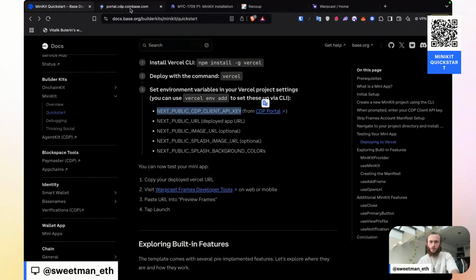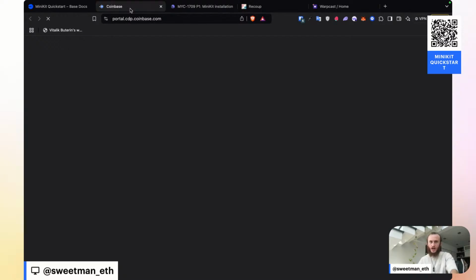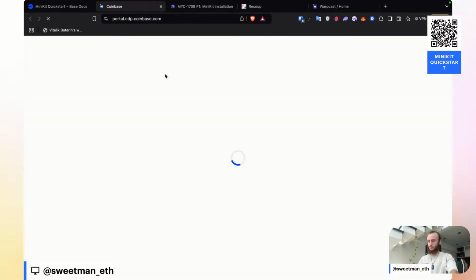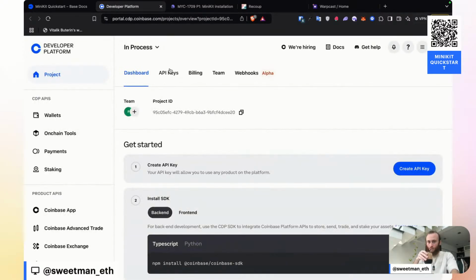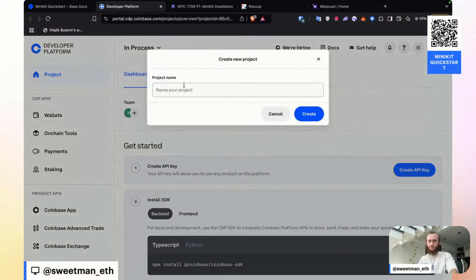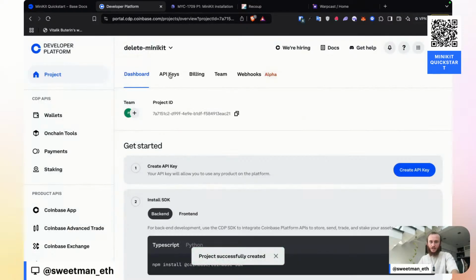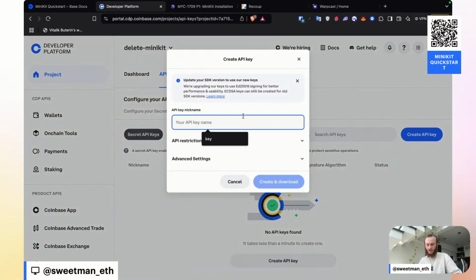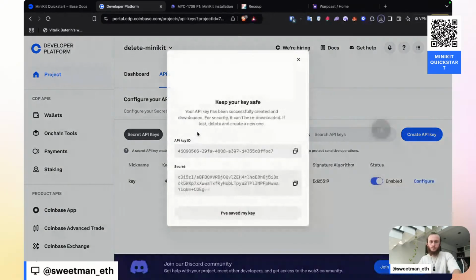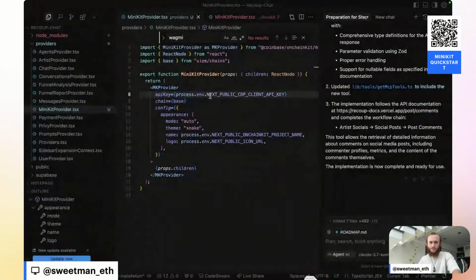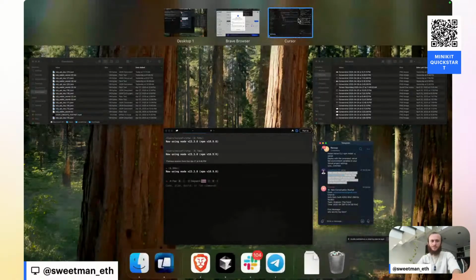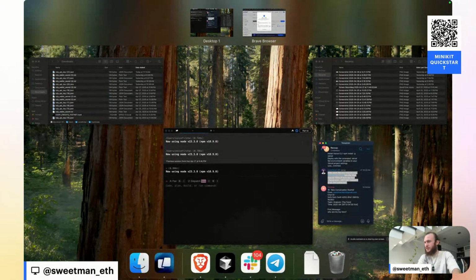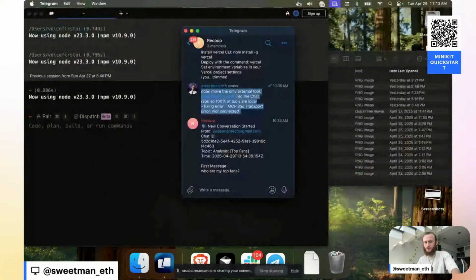And in order to create that, we'll go into portal.cdp.coinbase.com. Let's make a new project. We'll call it delete MiniKit. And I'll create that. And inside of here, I should be able to create an API key. I'm just going to name this key. And now I've got my API key ID. And I'm going to do this off camera so that I don't expose my other environment variables.